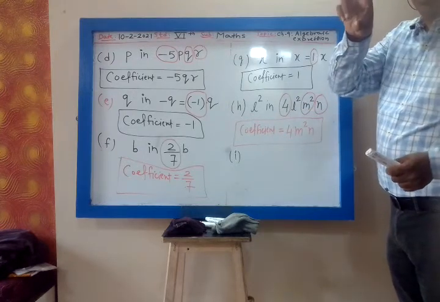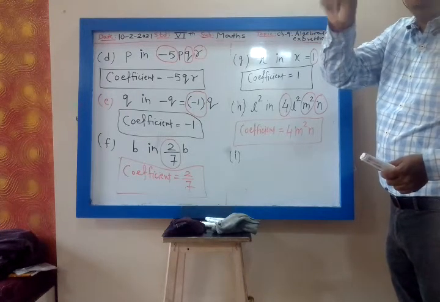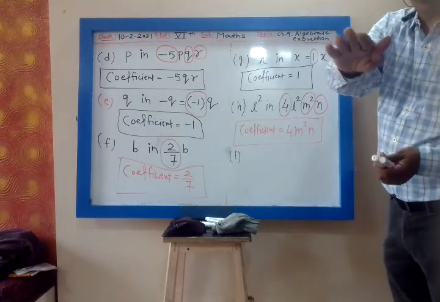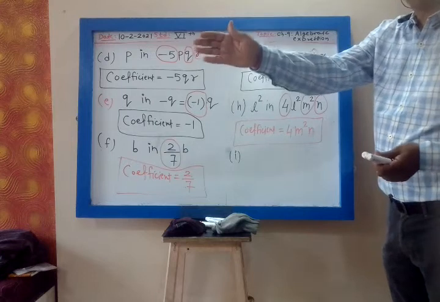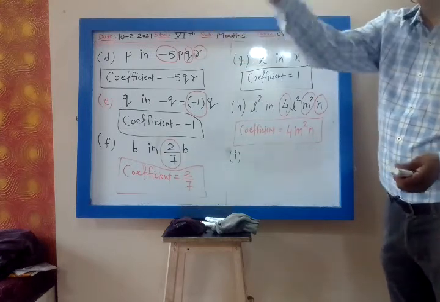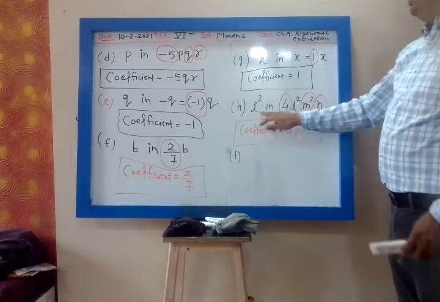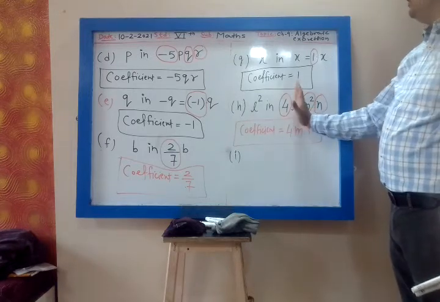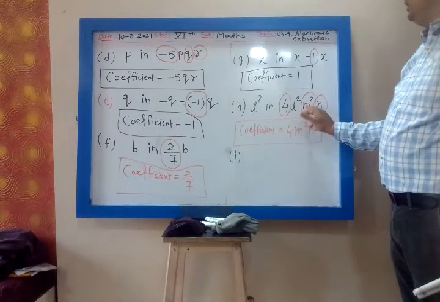Just take the example. If you want to find the coefficient of Sita, you will hide Sita. What is left? Ram. If you want to find the coefficient of Ram, you hide Ram. What is left? Sita. So L square I will hide. What is left? 4 M square N.